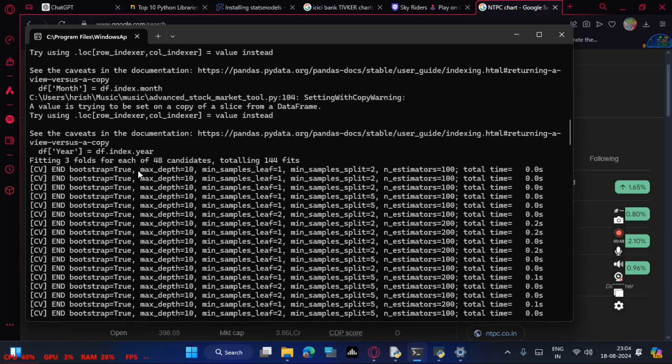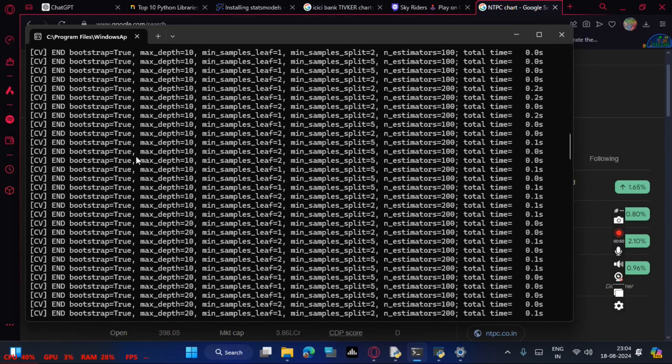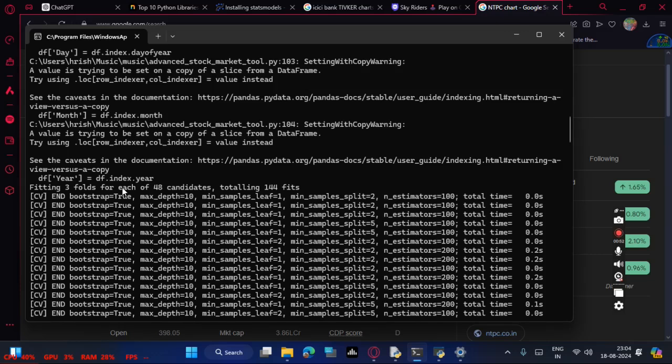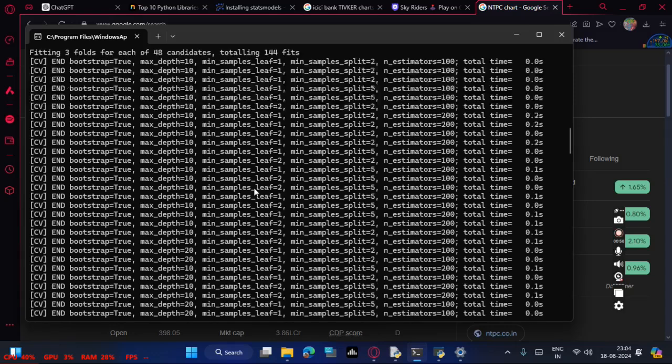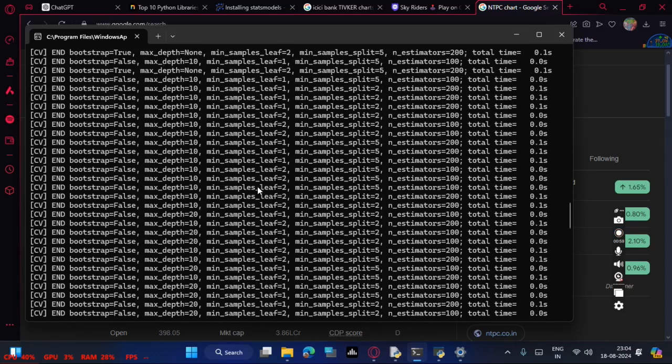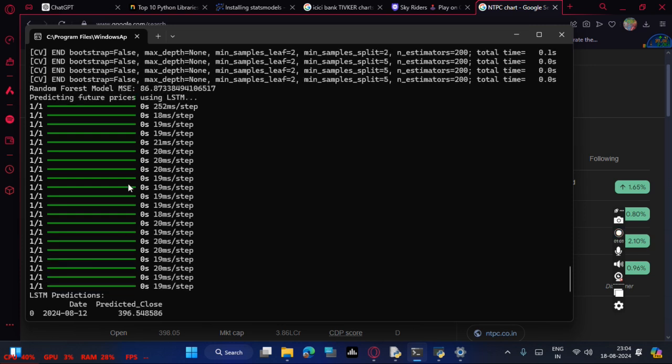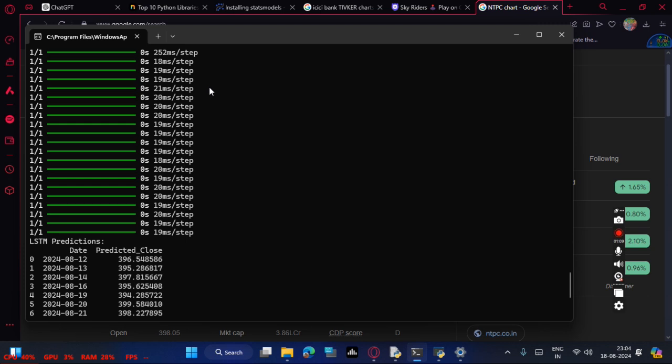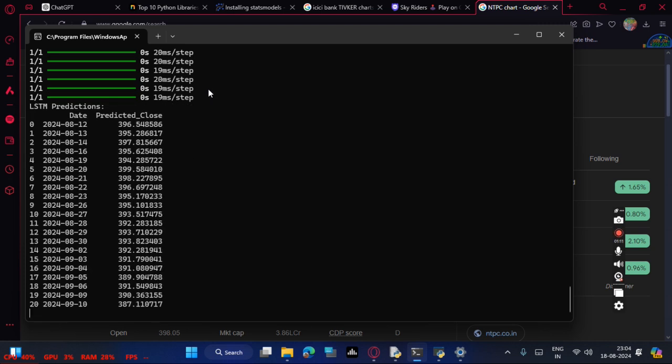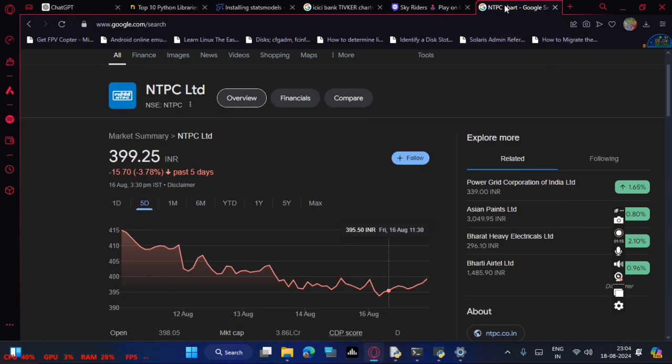Then, using CV and the bootstrap method, I fed the data into folds: 3 folds, 48 candidates, total 144 fits. After that, it predicted the future price using LSTM. The random forest model also predicted its price and contributed to the LSTM predictions. Got the LSTM predictions. Now let's compare the charts.